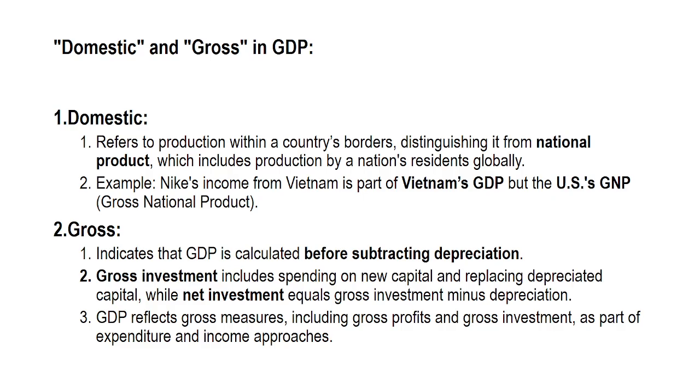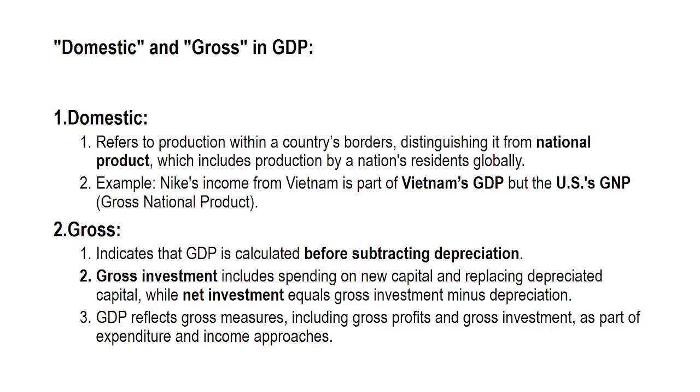At the second level, we have gross. The term gross means that GDP is calculated before subtracting depreciation. Depreciation refers to the decrease in value of capital goods over time due to wear and tear.